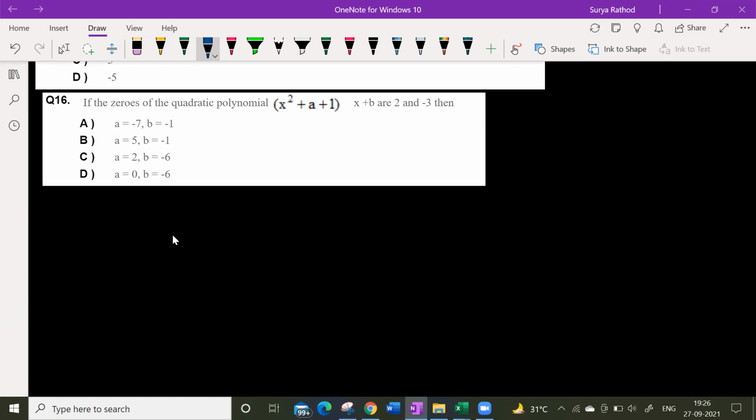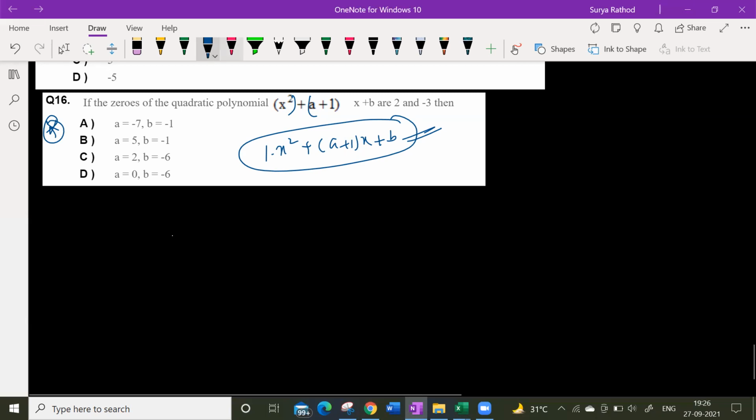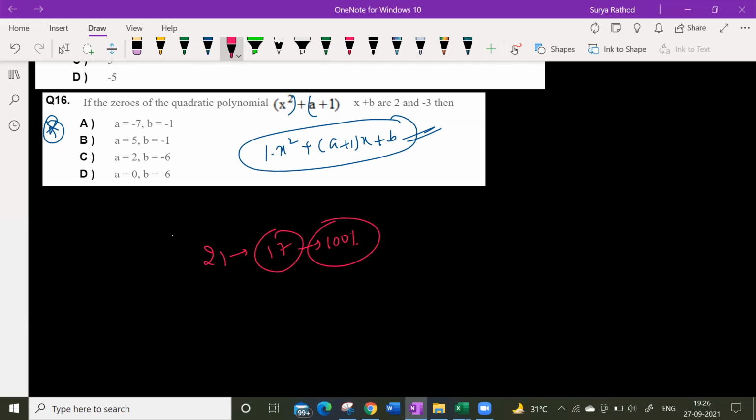So it should be like this: x square plus bracket a plus 1 into x plus b. The coefficient of x square is 1, the coefficient of x is a plus 1, plus b. That's it. Yes, so we'll correct it. We'll not consider that question, and we will deduct it. Whatever the wrong questions are, we'll remove them. The remaining questions will be given marks. For suppose 4 questions are wrong, out of 21 questions, then 17 questions means 100% I'll consider. If you get 17 out of 17 correct, I'll give you 100%.